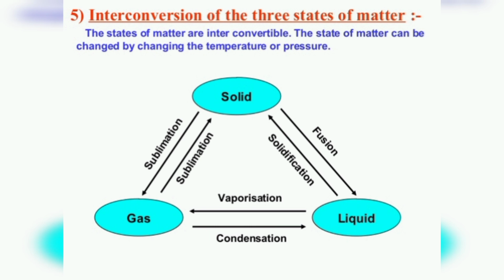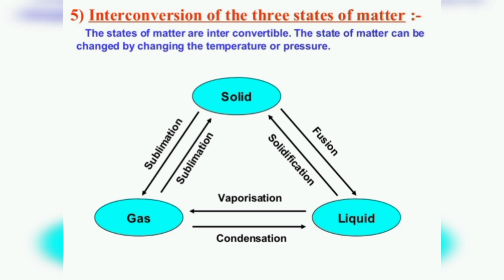Now we will study interconversion of the three states of matter. We know that the three states of matter are interconvertible, and the state of matter can be changed by changing the temperature and by changing the pressure. Solid can be changed into liquid on increasing the temperature, which is known as melting.